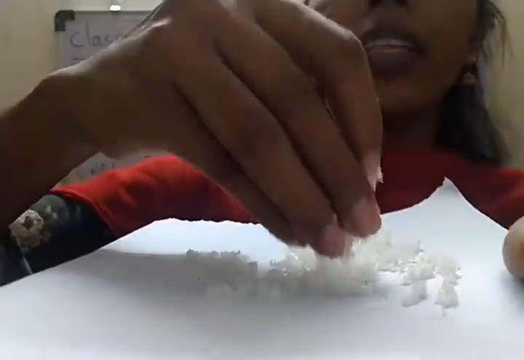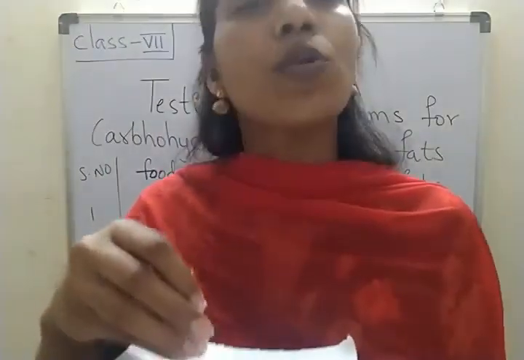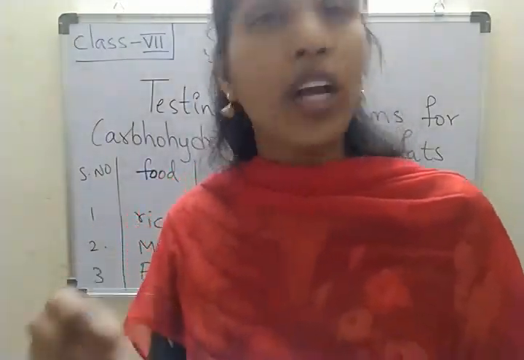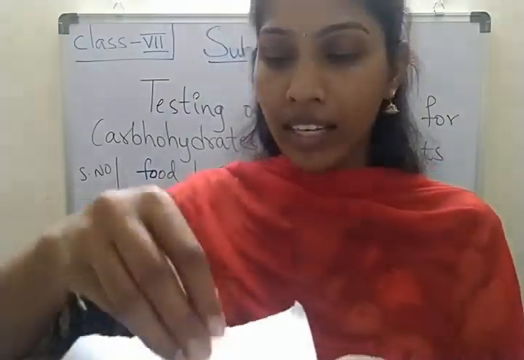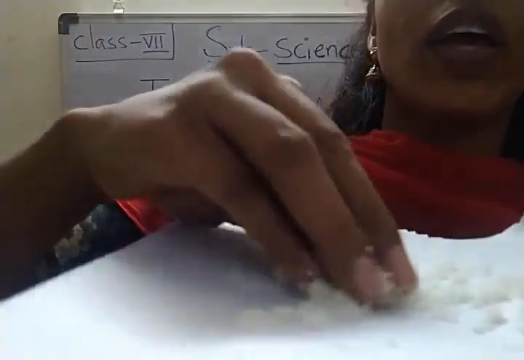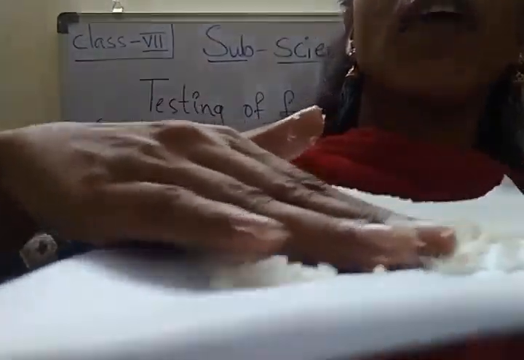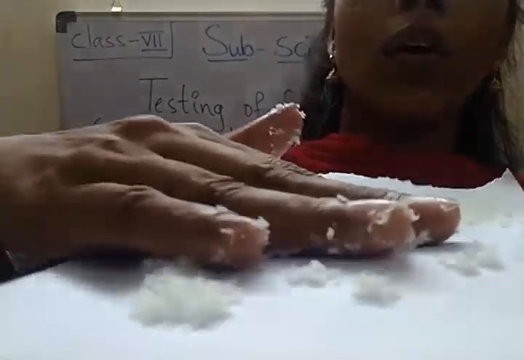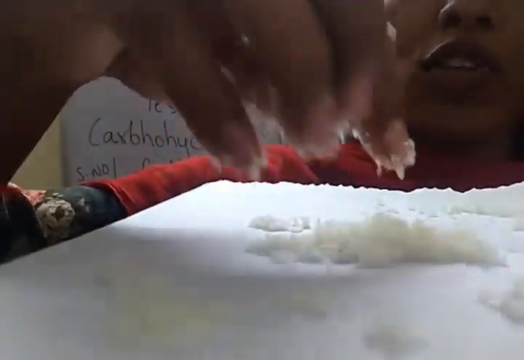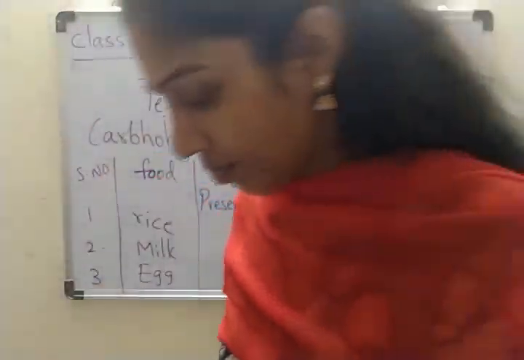Children, take a few oil seeds or dry fruits, or here I am taking coconut powder, and rub it on a clean white paper. Take a small quantity of coconut powder here and rub it on a clean white paper. You will observe oily patches on the paper. I'll show you. Is it visible to you? You will observe oily patches on the white paper.